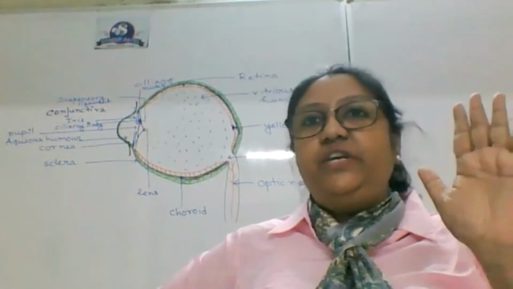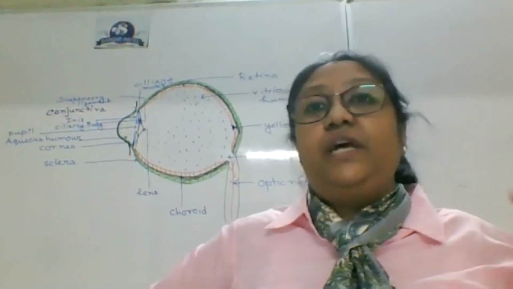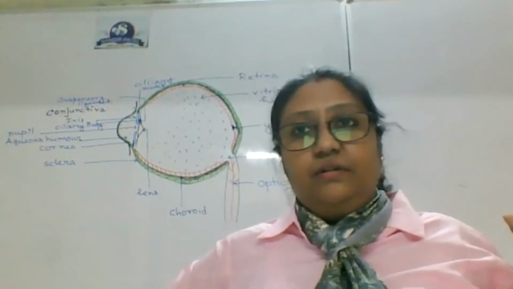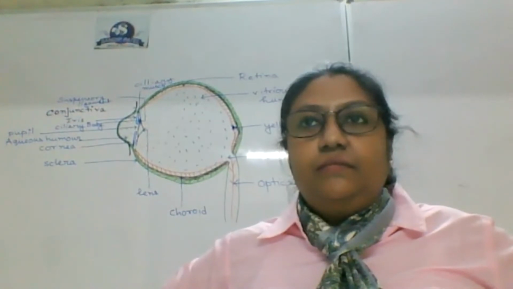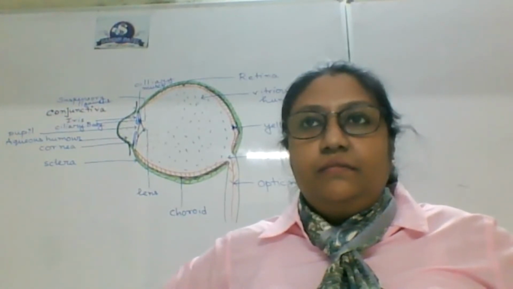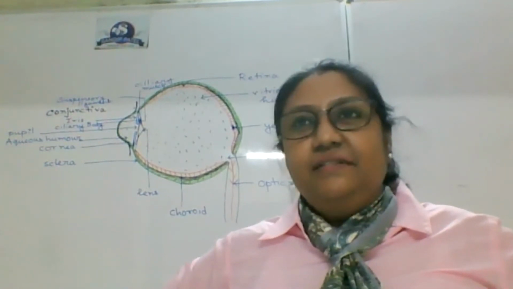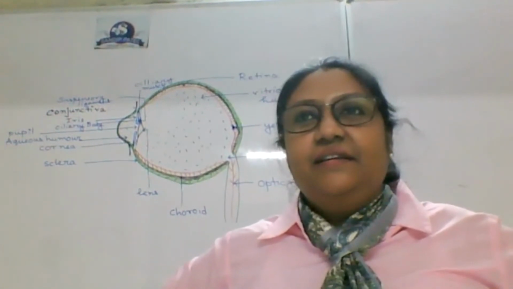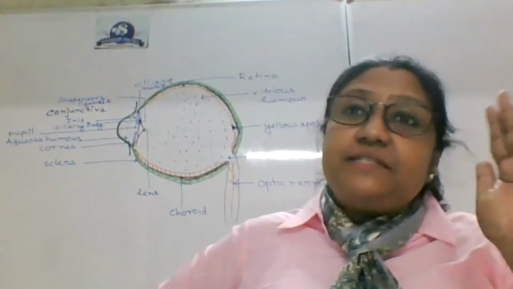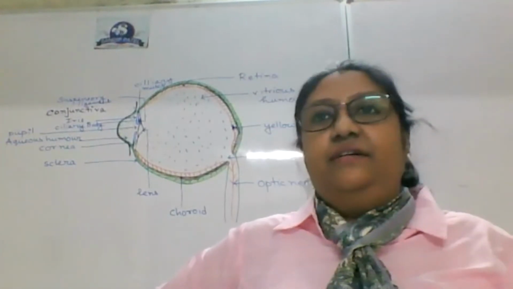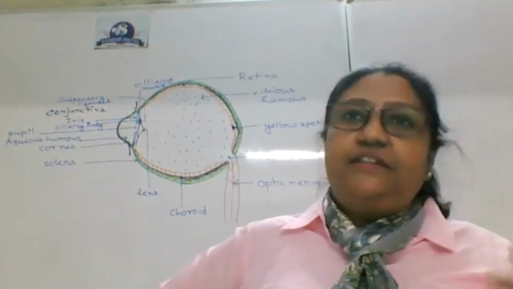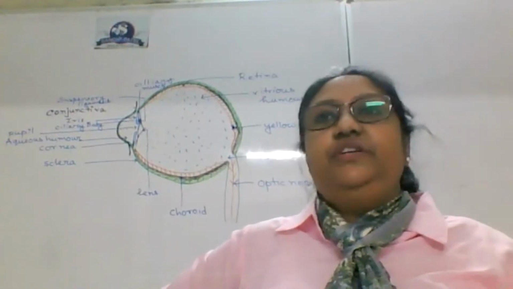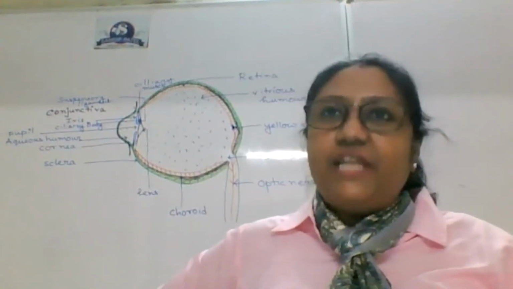But in case of vitreous humor, we are born with it and we die with it. It has a fixed amount and that is maintained. There is no exchange in it. It is not absorbed, not secreted. We are born with vitreous. Obviously, we are born with aqueous humor also.